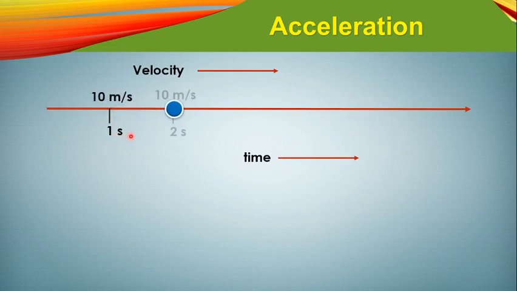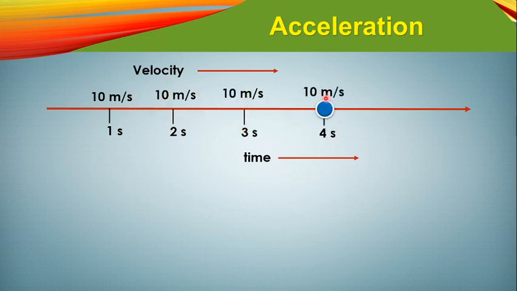You can see here 10 meter per second is the velocity of this body at the first second, and in the 2 second you can see again 10 meter per second, and again 10 meter per second. So with time there is no change of velocity. So how can we come to the conclusion about what type of acceleration there is?